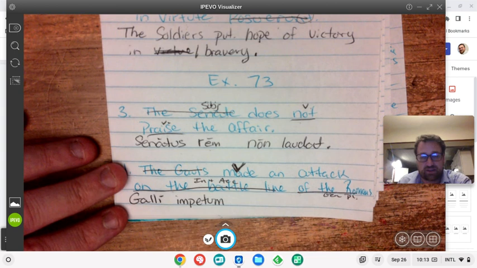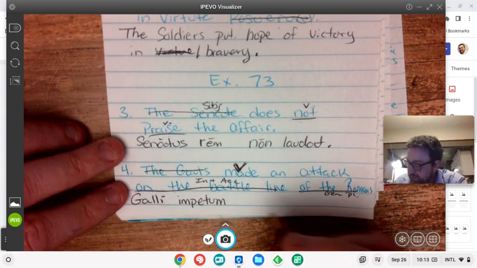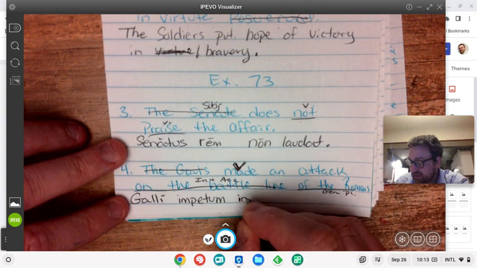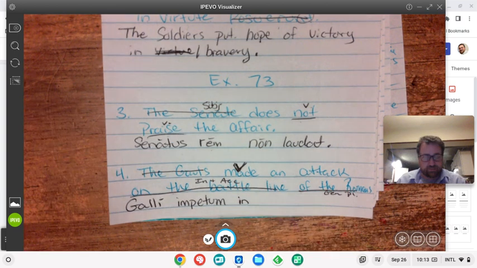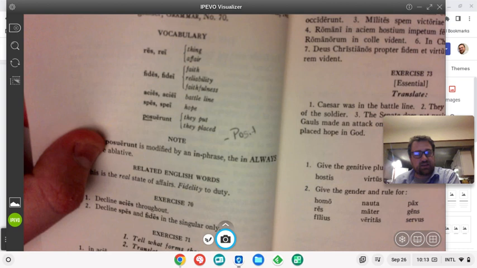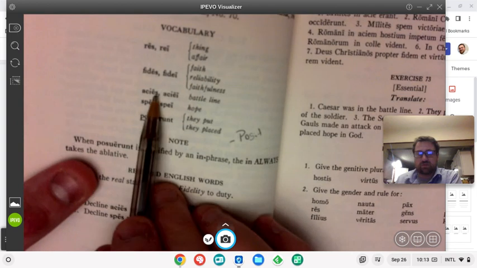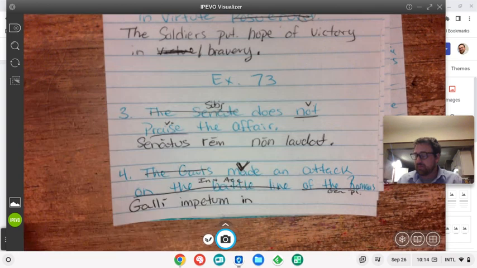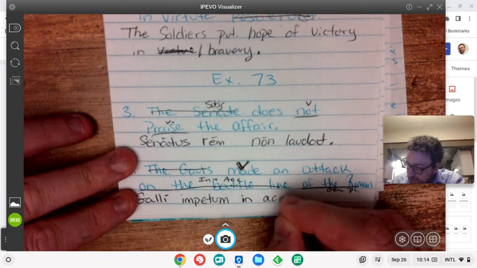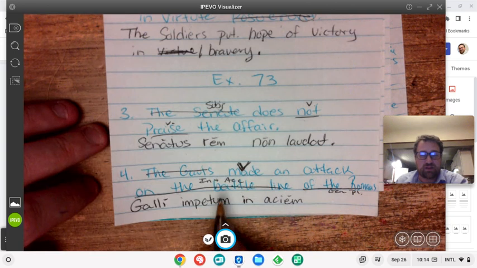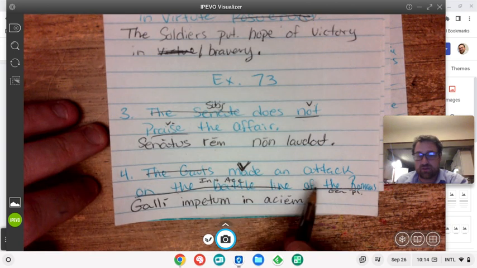Let's see if we can fit that here. So Galli impetum, on the battle line, we're going to use in plus the accusative. In, what is the word? Battle line, again. It's from our fifth declension. It's acies, aciei, and in plus the accusative, so we're going to be aciem, aciem. Impetum in aciem. Galli impetum in aciem. That's on the battle line of the Romans.